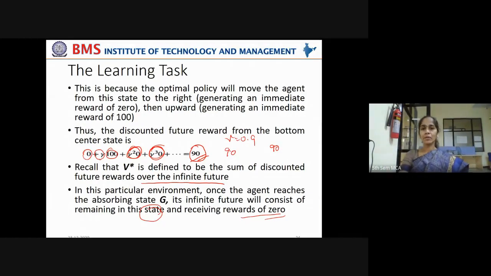You understood now how that is calculated? 100 is the immediate reward because it is moving towards the goal. Gamma is taken as 0.9. That is why you got the reward for that particular state as 90. Moving into that state will give a reward of 90 to the agent.